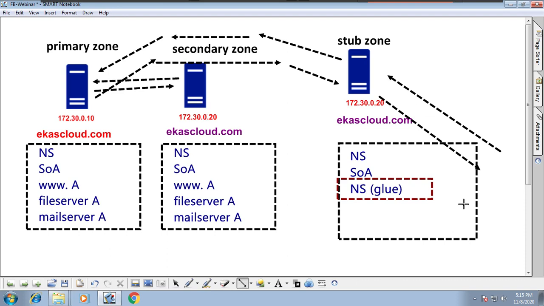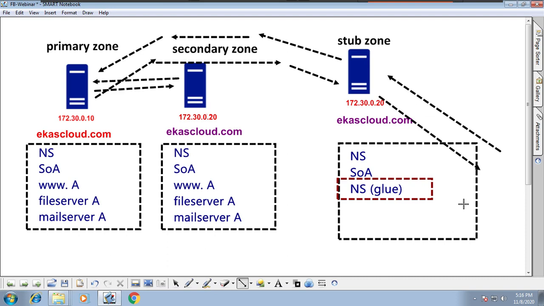So finally, a primary zone is a type of zone which creates copies indirectly to the DNS server. A secondary zone is a type of zone which is a copy of the primary zone. It is a read-only zone. We don't have any privilege to modify a secondary zone. And the stub zone creates only one record, which contains the fully qualified domain name of the primary server.